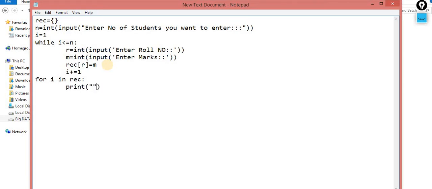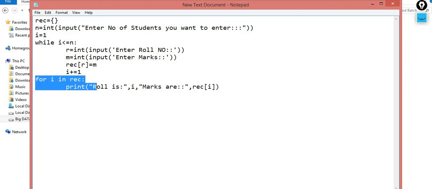Now print for the same: roll is, the roll is I, and marks are D of REC of I. That's it. So I think you guys have a little confusion on this.